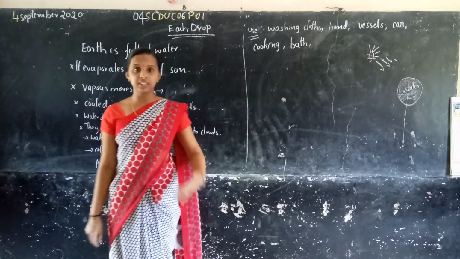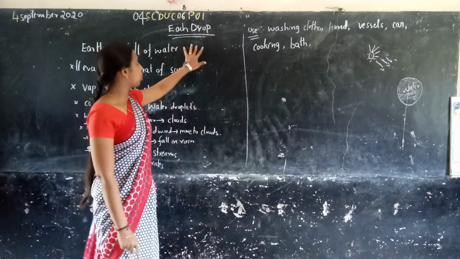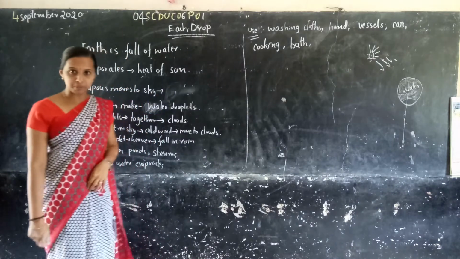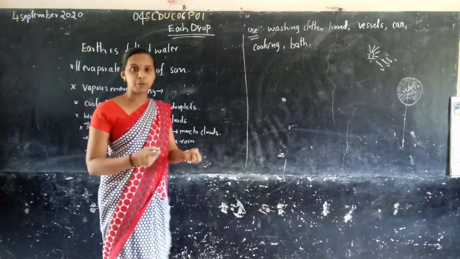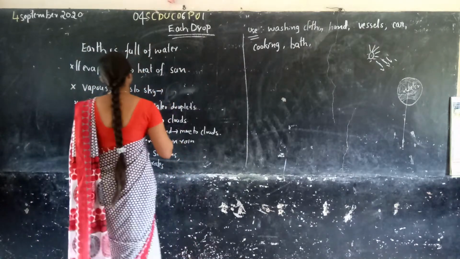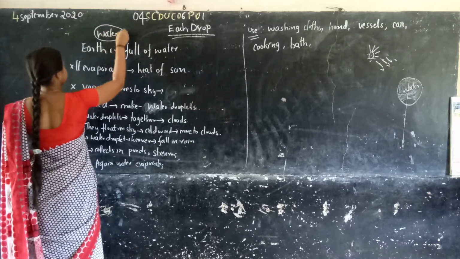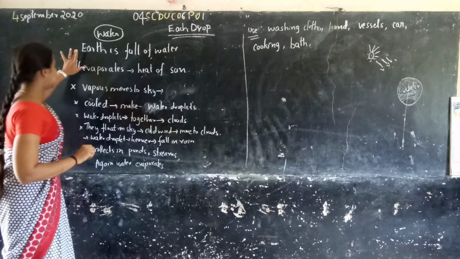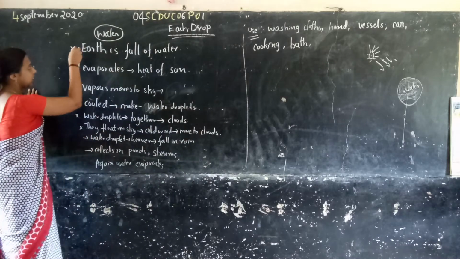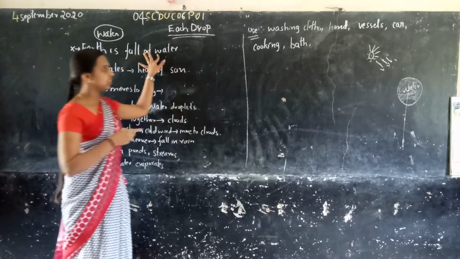So in this class, "each drop" means water. We studied about water. How do you know the water? See, earth is full of water.